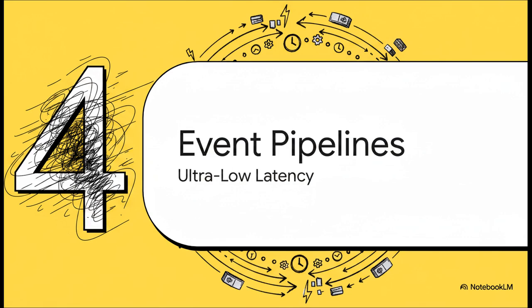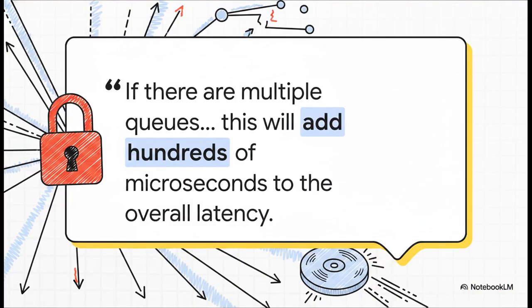All right, part 4, ultra-low latency event pipelines. Now that our events are safe and consistent, we need to process them at massive scale. Processing at that scale requires a massive shift in how we think about data structures. As engineers at the LMAX Trading Exchange discovered, traditional queue data structures and locks are dramatically slow. They act as massive bottlenecks in concurrent processing. If you're aiming for true high-performance backend architectures, standard queues actually introduce latency costs that are in the same order of magnitude as writing to a physical disk, which is wild to think about.